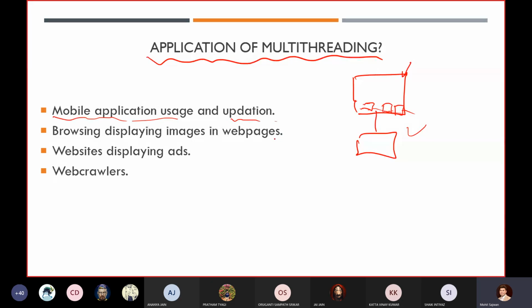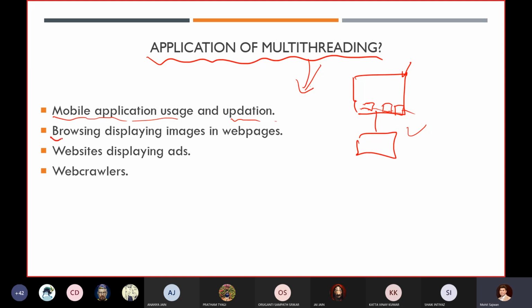Simultaneously, both tasks are performing in our mobile. This is an example of multitasking. So we always want to perform multitasking, and that is why we achieve it using the concept of multi-threading.